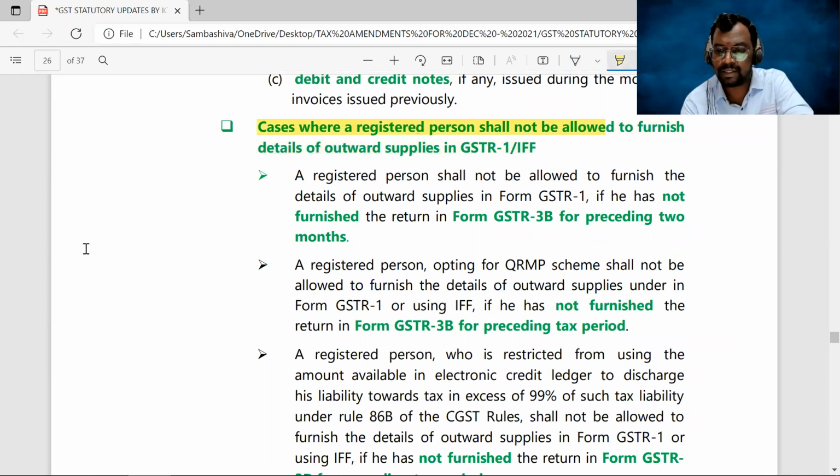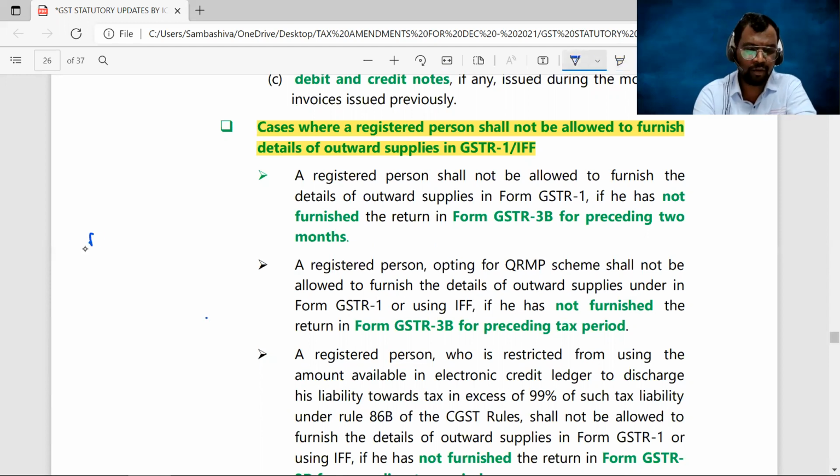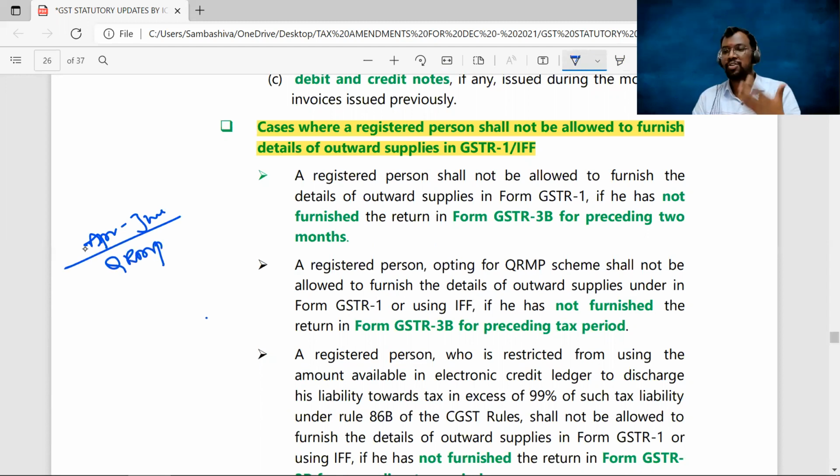Cases where a registered person shall not be allowed to furnish the details of outward supplies in GSTR1 or IFF. Whenever you contravene the provisions of the law, in that scenario you don't have the option to furnish the details of your outward supplies in GSTR1 or IFF. Now, what is the contravention here? What is the non-compliance here? Suppose that for the quarter of April to June, you would like to adopt the QRMP scheme and furnish your invoice details in GSTR1 on a quarterly basis.